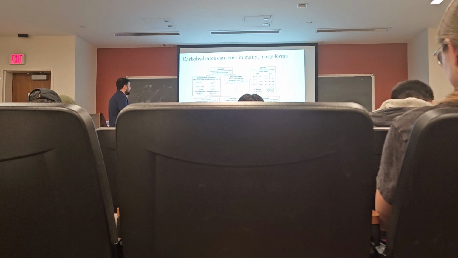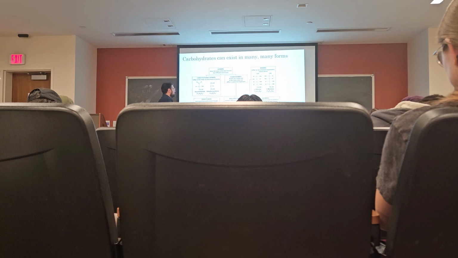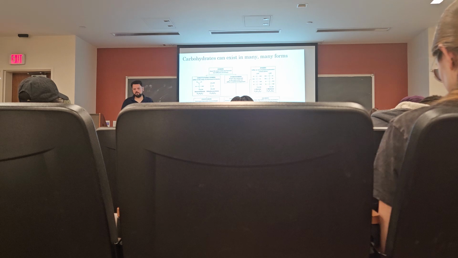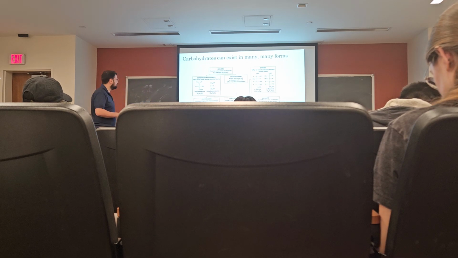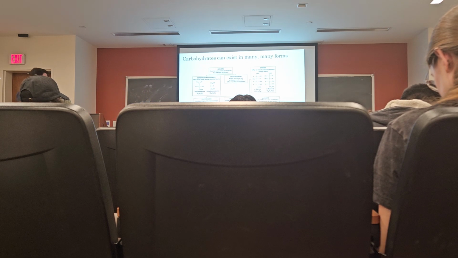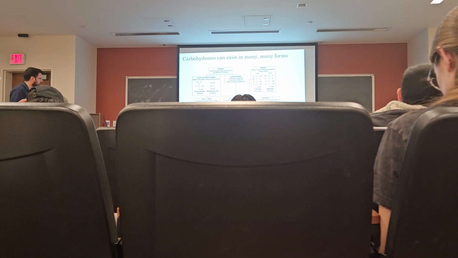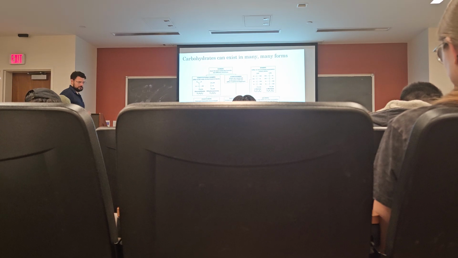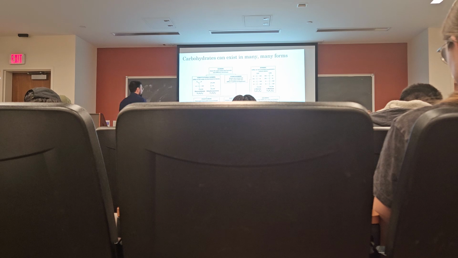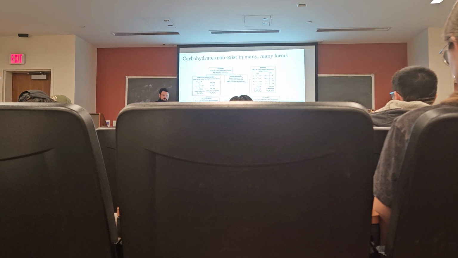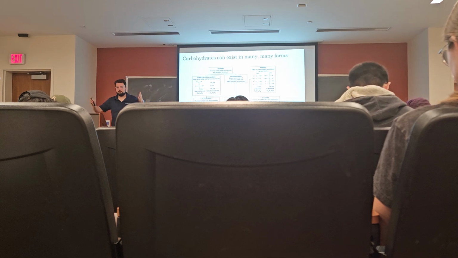These are constitutional isomers. Somewhat more relevant for the discussion of saccharides or sugars are stereoisomers. From stereoisomers, things can get a little bit more complex, but also much more interesting. We can break stereoisomers down into 2 further subcategories, enantiomers and diastereoisomers. Enantiomers are easy. They are simply just complete mirror images of each other, okay, enantiomers. So an enantiomeric pair are just 2 mirror images of each other.